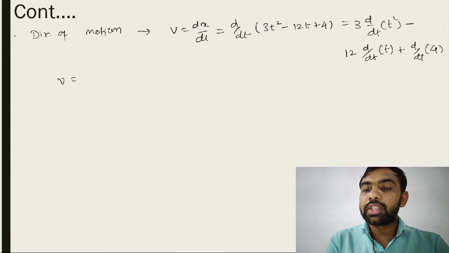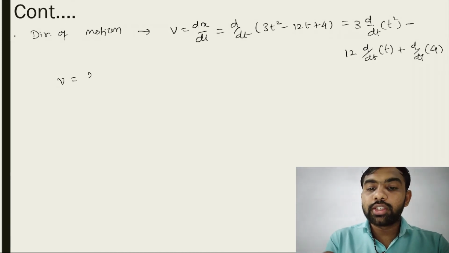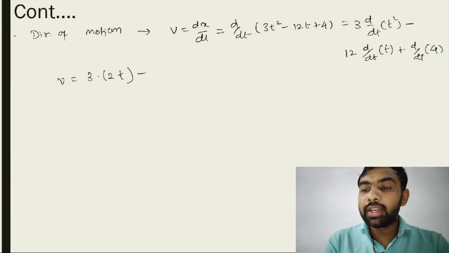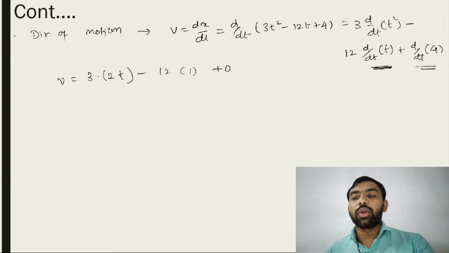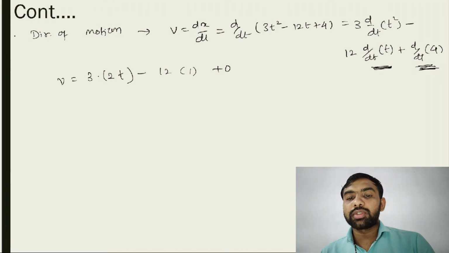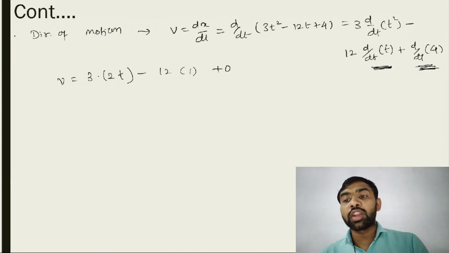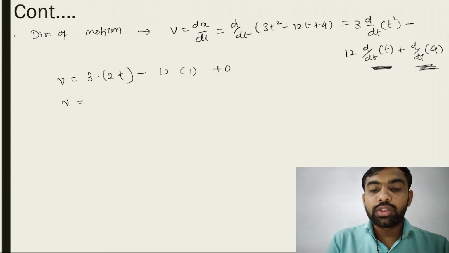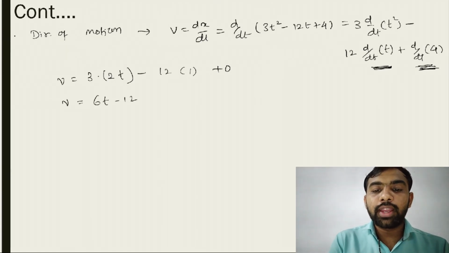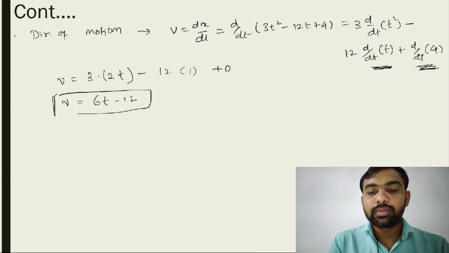So what is velocity? Velocity is equal to d by dt of 3t square minus 12t plus 4. Here we use the different rules. For the first, use the power rule: 3 as it is, 2 into t. For the second, the differentiation of t is 1, and differentiation of a constant is always 0. So what is finally the velocity? 3 into 2 is 6t minus 12, that is the velocity.